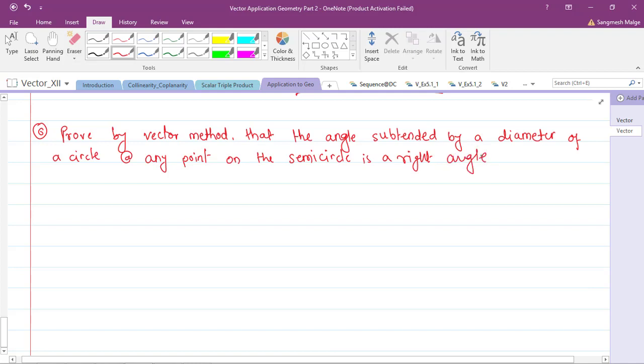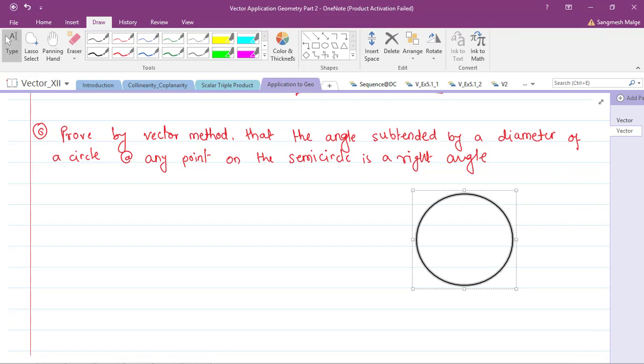Okay, see here, once I draw the figure it will be clear. So suppose we have a circle. Let me draw a circle here. And let's have the diameter. Suppose this is a diameter we are having for that circle.